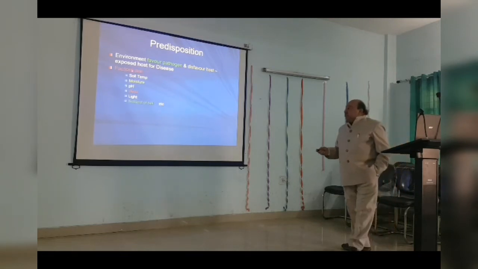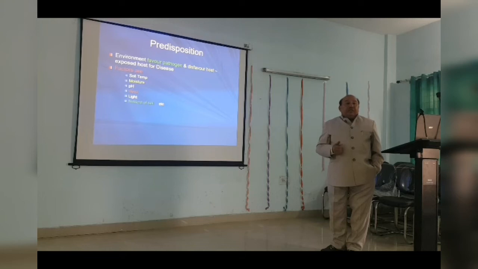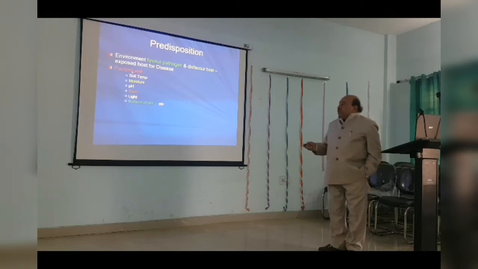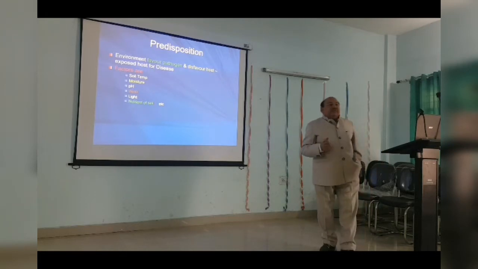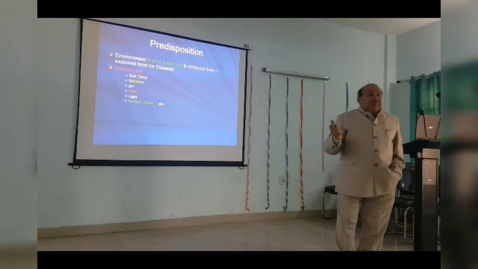Environmental factors which play an important role are soil temperature, how it changes, and the soil temperature will change with the irrigation water. Normally the soil is a buffer zone, so temperature will change with the irrigation and so the moisture also. Then the pH of the soil, wind velocity, light, because the light will indirectly affect the temperature, and the nutrient of the soil. These are important factors, although there are many other factors also which are specific to a particular pathogen.